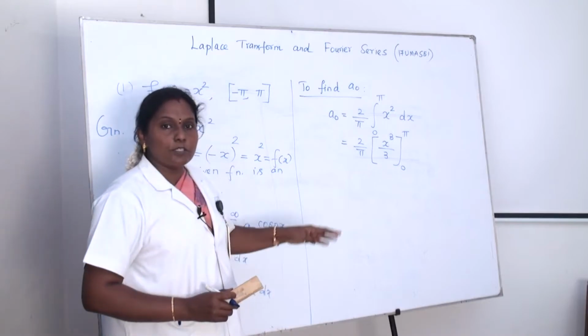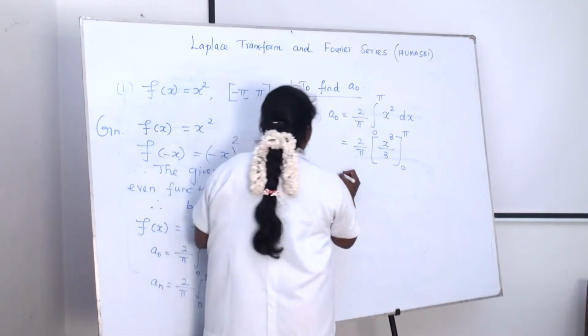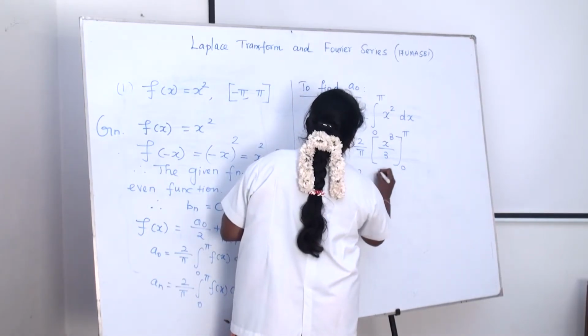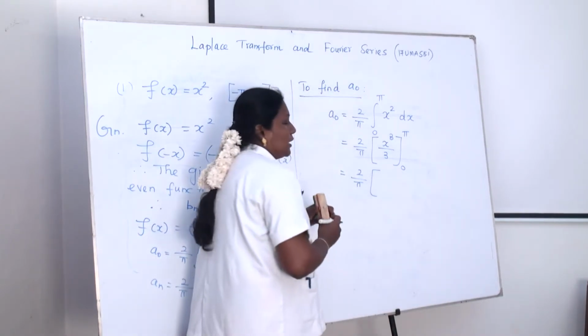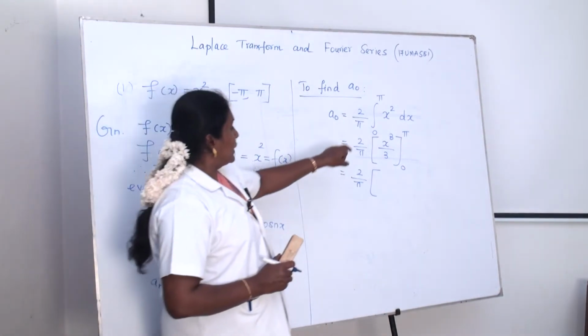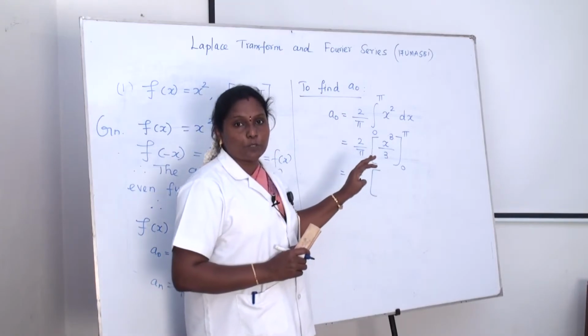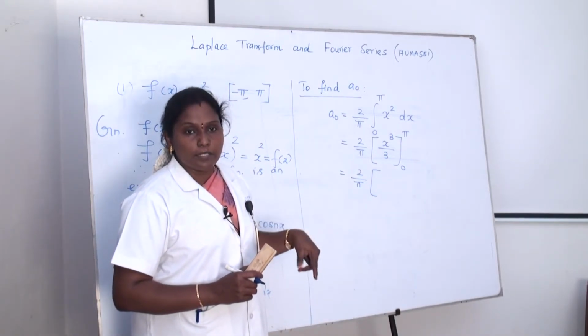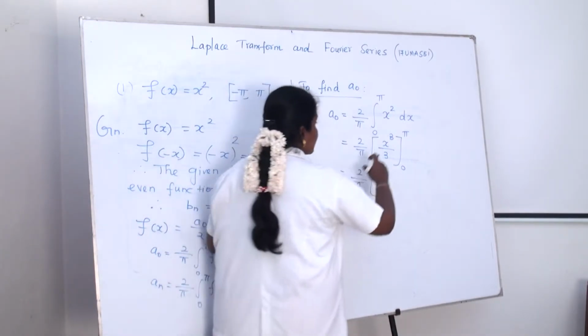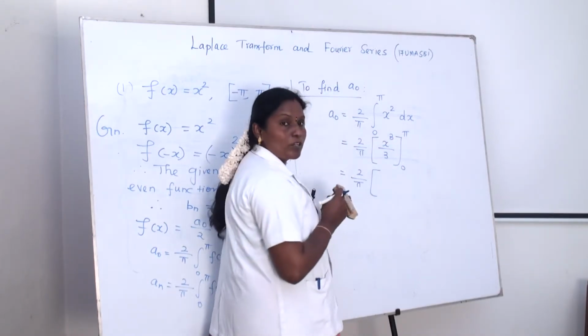Here the limit is 0 to pi, and here it is 2 by pi. Substitute the limits, as we already know. In the integration the limit is given. How do we substitute the limit? Upper limit minus the lower limit. The upper limit is pi, so you just have to replace x by pi.